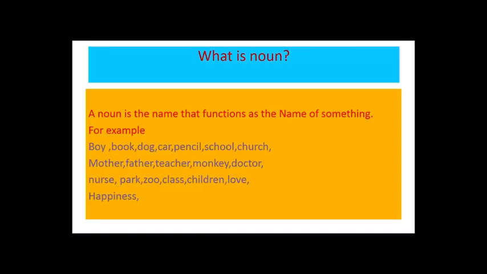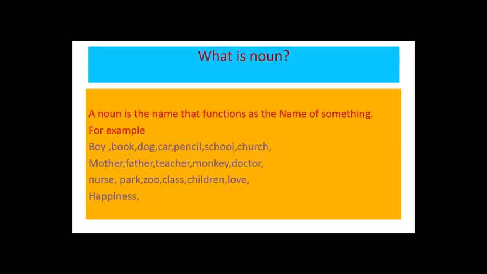What is a noun? A noun is the name that functions as the name of something. For example, boy, book, dog, car, pencil, school, church, mother, father, teacher, monkey, doctor, nurse, park, zoo, class, children, love, happiness.